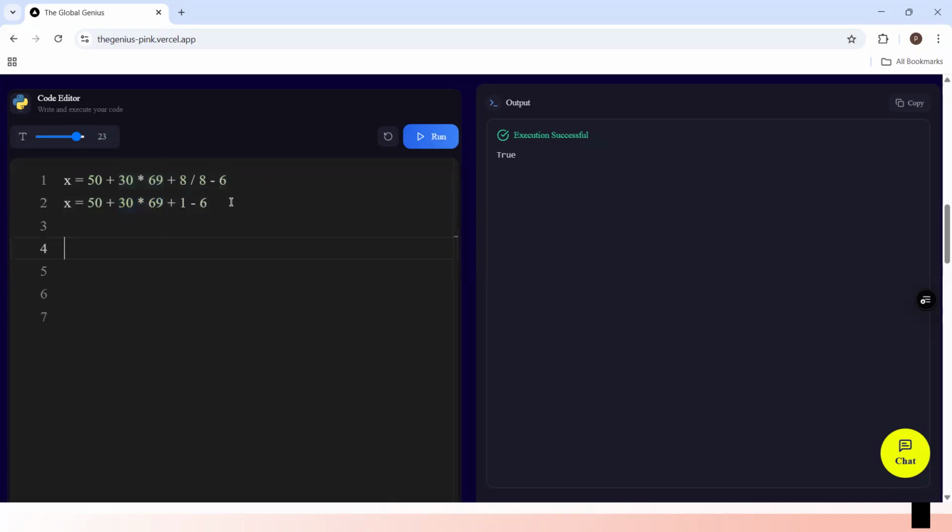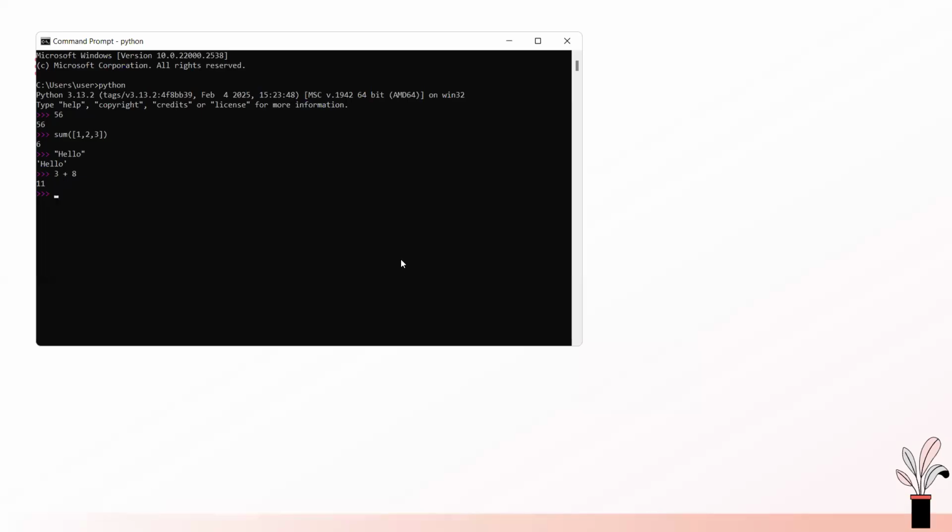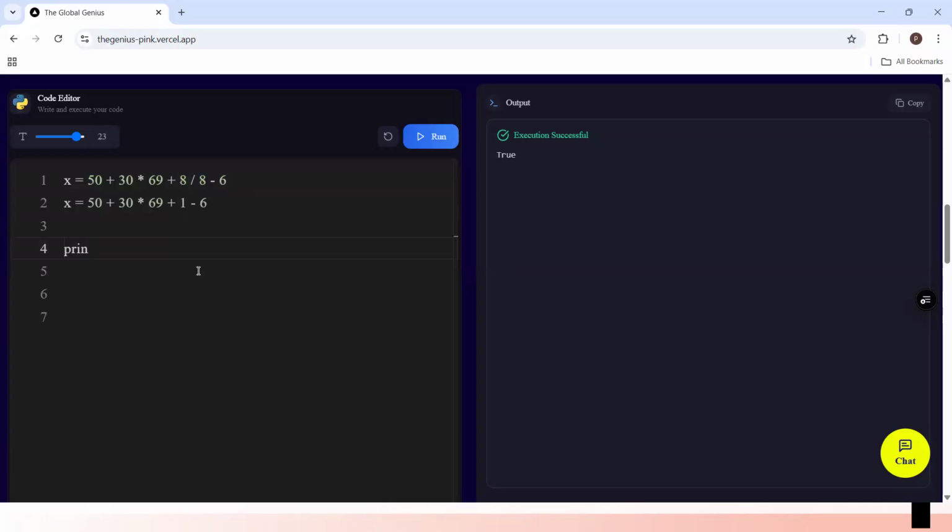Let me just do this quickly. Let me go to Python. What we have there is 30 times 69, so let me just use the Python interpreter. This is the case where you use the Python interpreter. But don't worry if you don't have a laptop, if you're using your phone, don't bother about this. When I say 30 times 69, it will give me 2070.